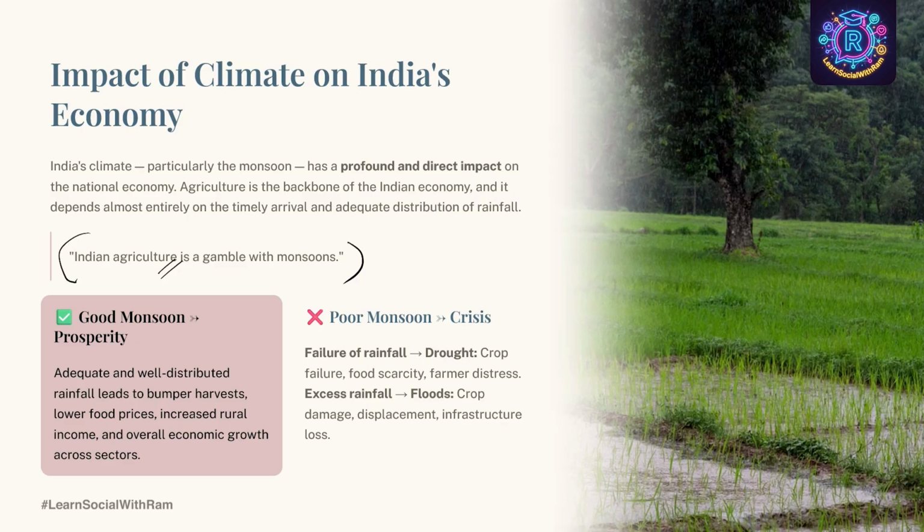What happens if there is a poor monsoon? If rainfall fails, drought occurs, crops fail, farmers suffer. And if there is excess rainfall, that also leads to floods, crop damage, property loss. Thus, climate directly affects India's economy. So, we can say that Indian agriculture is a gamble with the monsoon winds, and you can expect this for a 3-mark question, and it is a very important concept in this chapter.